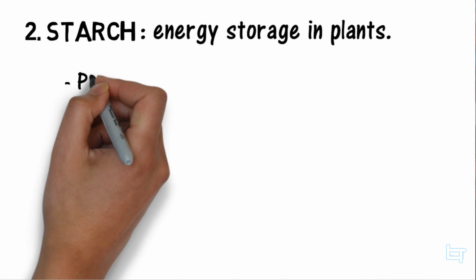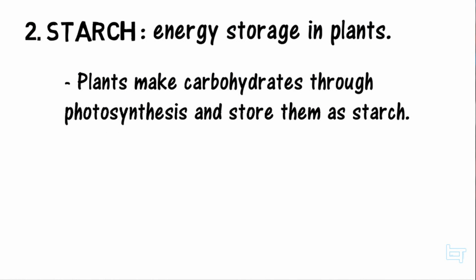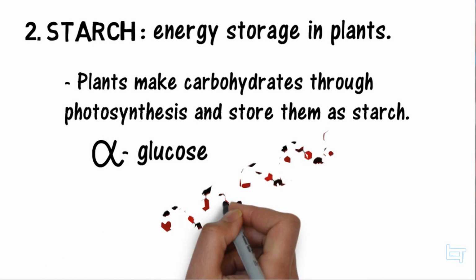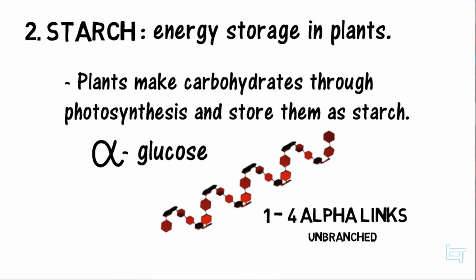Now let's move on. Starch. It is used for energy storage in plants. And in fact, plants make carbohydrates through photosynthesis and store them as starch. Since these are for energy storage, they're made up of alpha glucoses, and these have a simple helix shape. These have a 1 to 4 alpha link, and thus they are unbranched. Again, I'll explain the 1 to 4 links later, so don't worry about that.